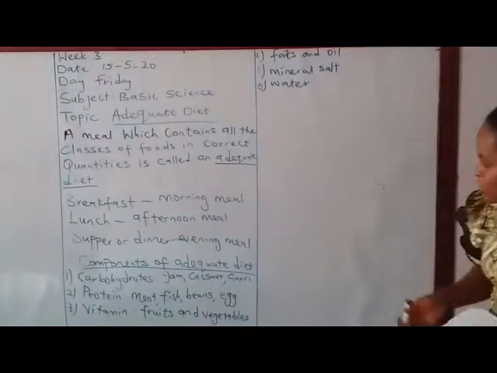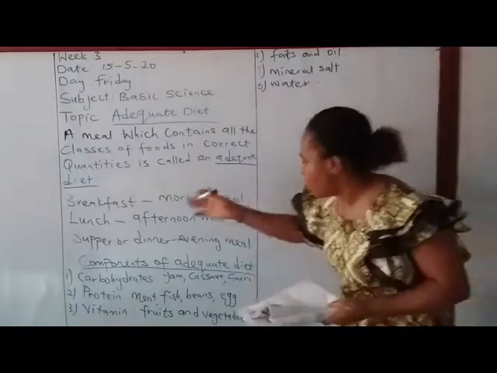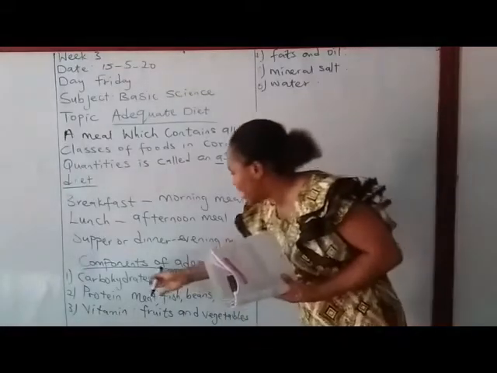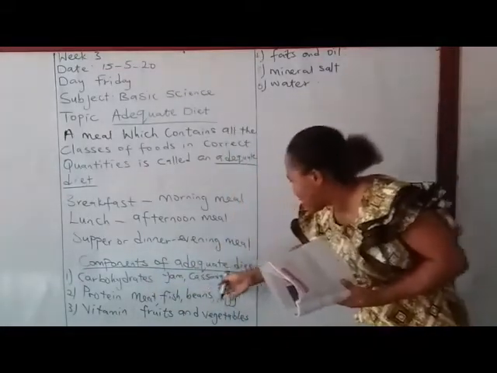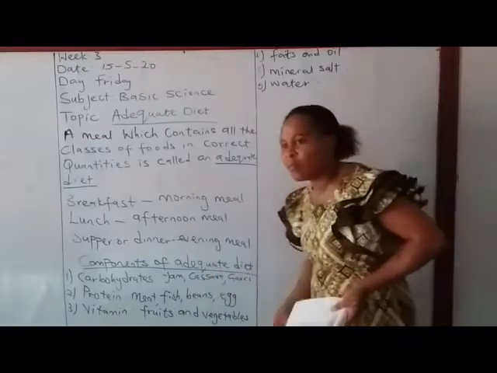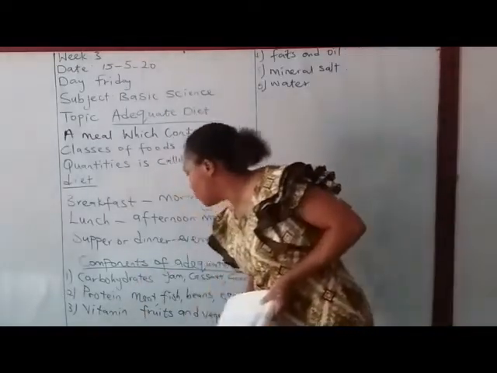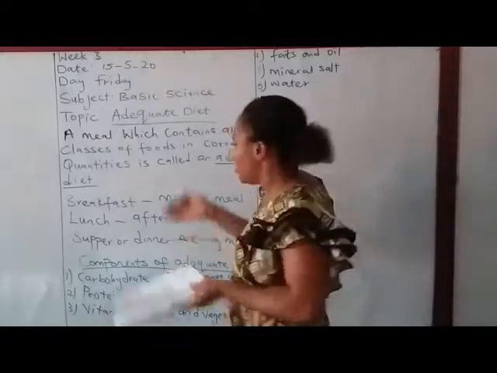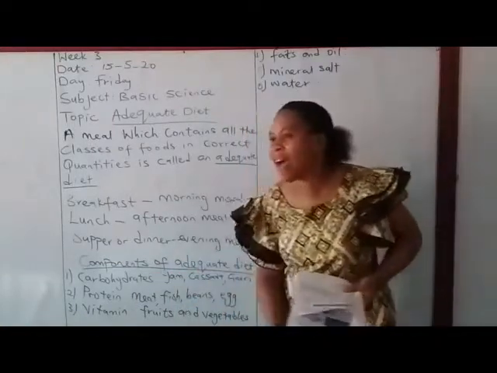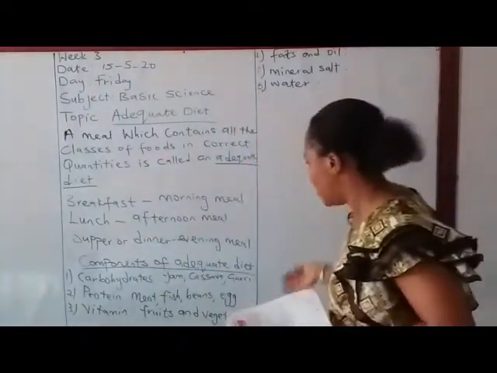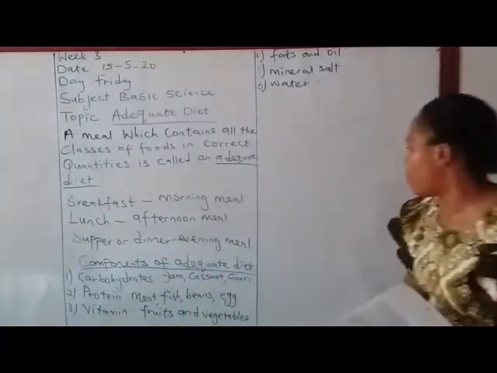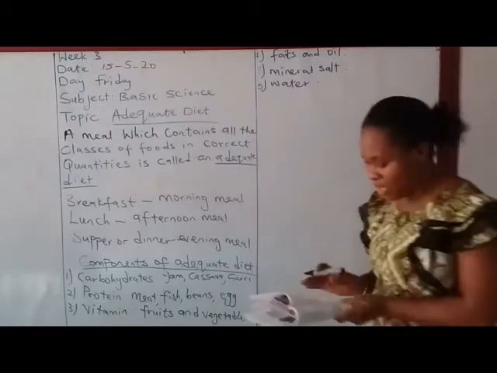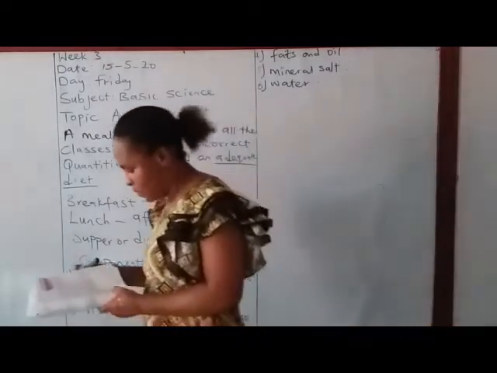So we have listed the components of adequate diet: carbohydrates, protein, vitamin, fat and oil, mineral salt and water. When you eat food that contains carbohydrates like yam, cassava, garri, rice, potato, and food that contains protein, like meat, fish, beans, egg, crayfish, soya beans, you are eating adequate diet. Vitamin, when after eating you take your fruits and vegetables. Fat and oil, mineral salts and water. These are the 6 components of adequate diet.